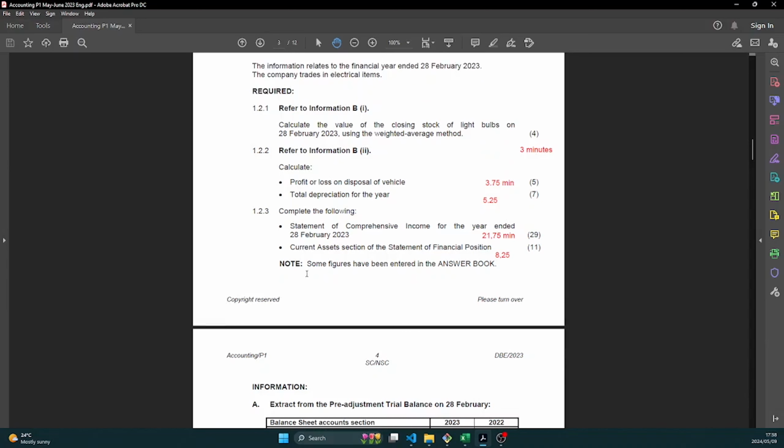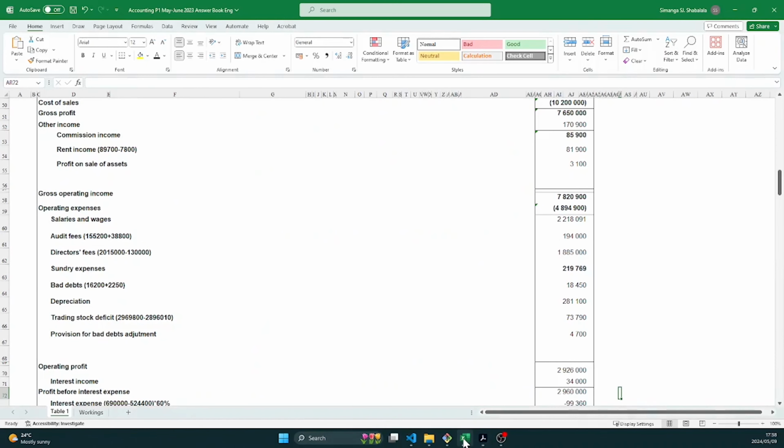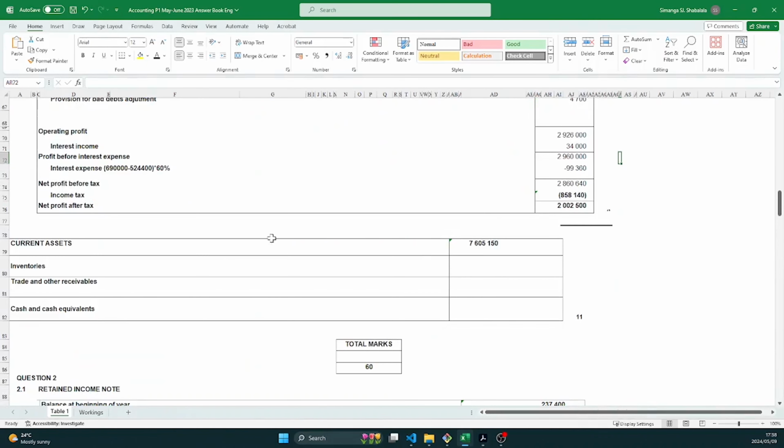For question 1, current assets section of the statement of financial position. So we know that what goes into current assets is your cash and cash equivalents, your inventory, and your trade and other receivables, right? So let's go to our answer book. We have already been given the total, so we have to determine the amount of these items that fall under current assets.